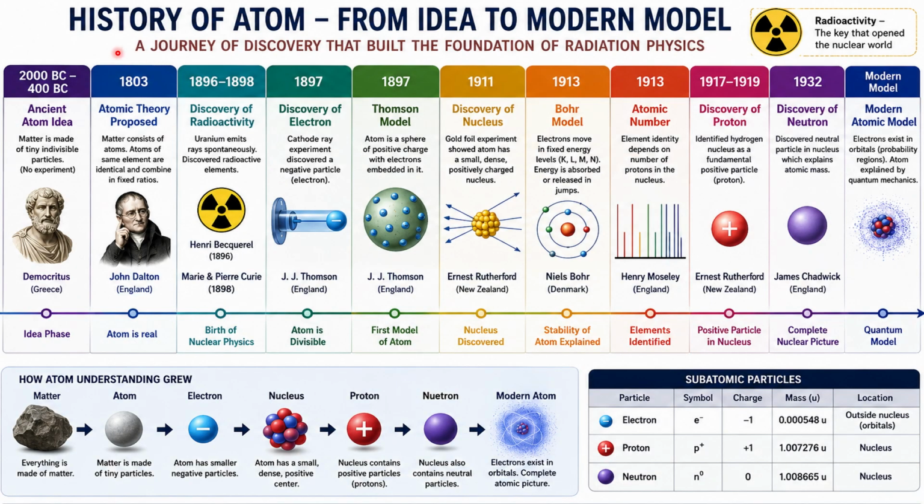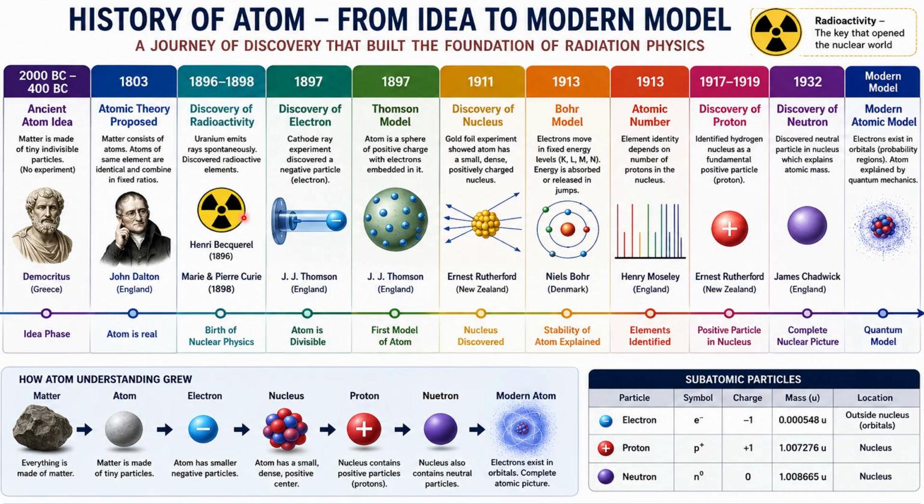Now the summary of the history of atoms, from the idea to modern. The idea came from Democritus in 400 BC. At that time there was no experimental data or experiment to prove that matter is made up of atoms. The experiment was done in 1803 by John Dalton, who proposed the atomic theory and that atoms are real.